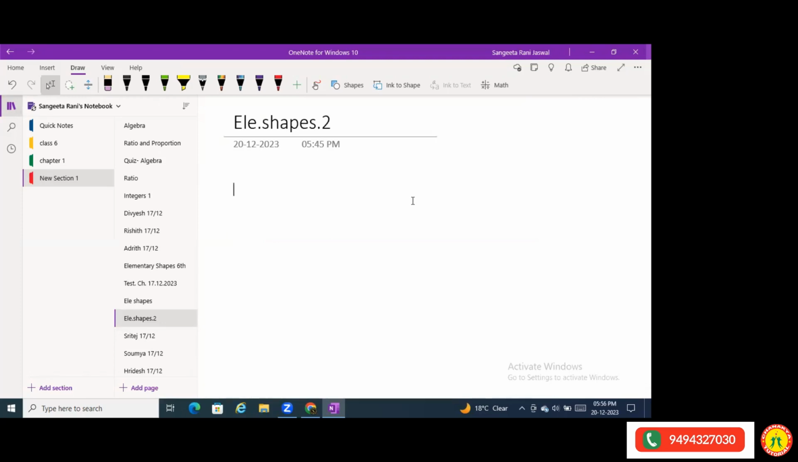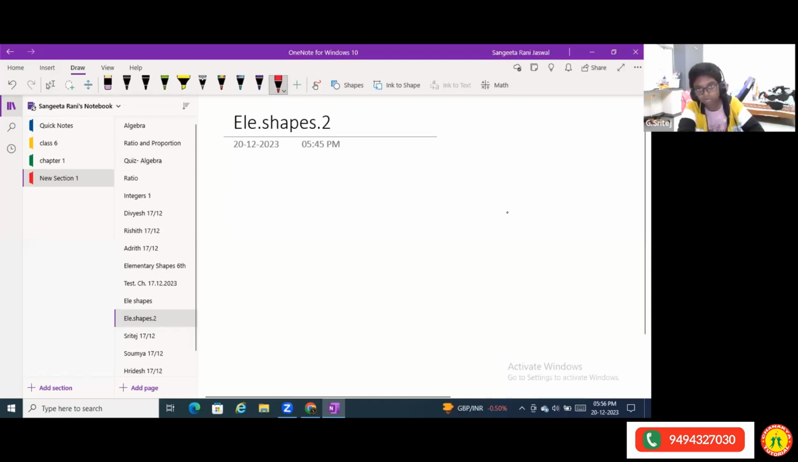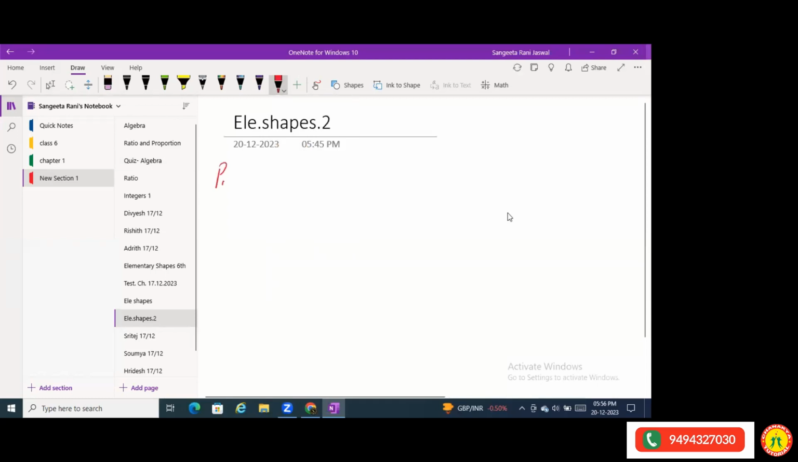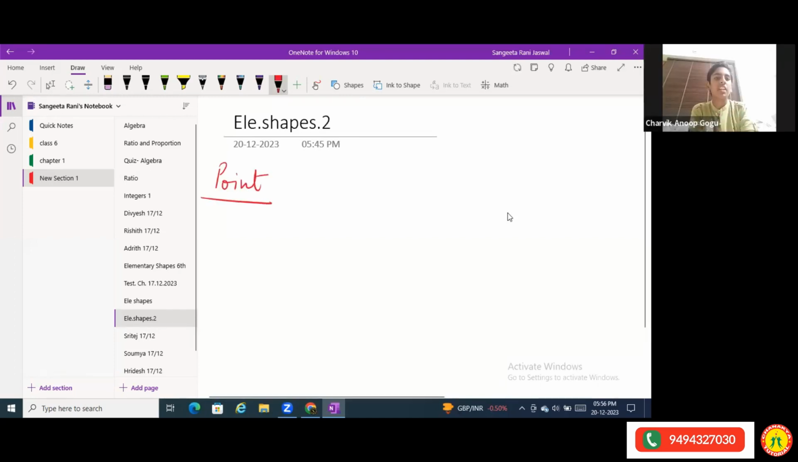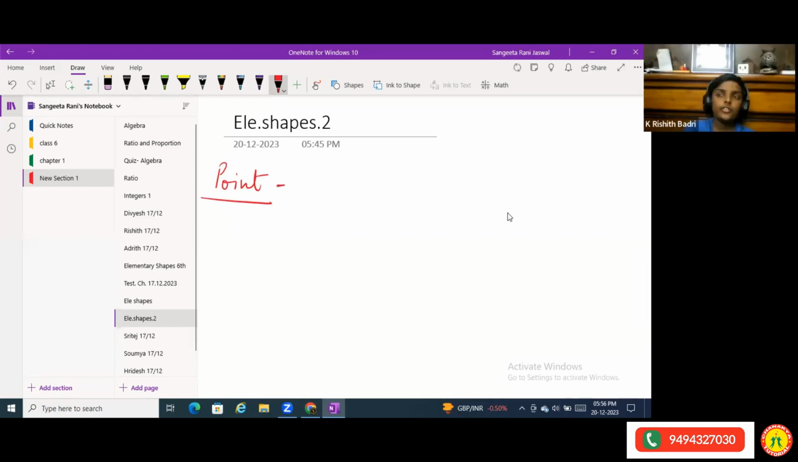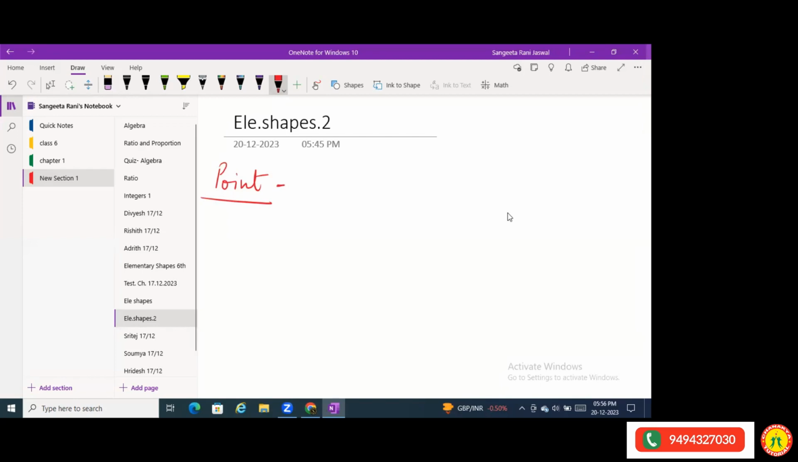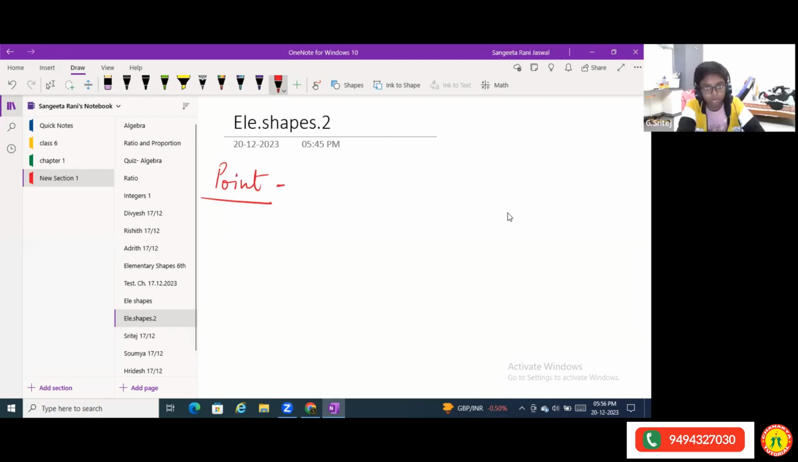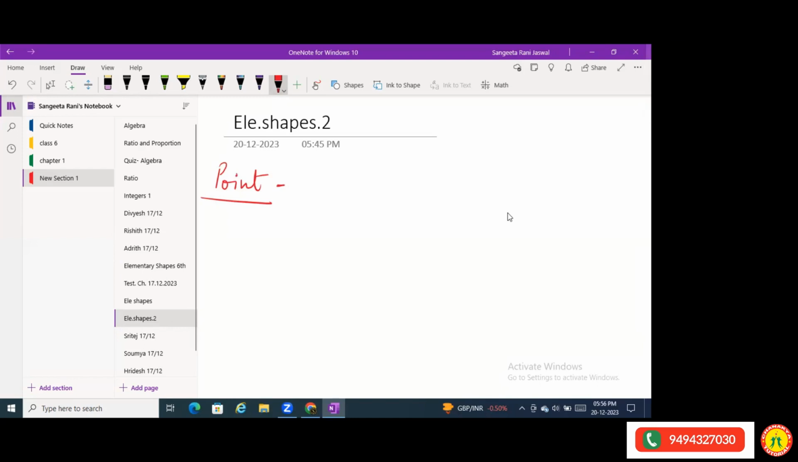Now, do you all know about point? What is a point? Ma'am, it's a dot. It's a dot which helps us to make lines. A point does not have length and breadth. It also does not have size. That means no width, no breadth, no length, no height, nothing. A point is just a point in a space.